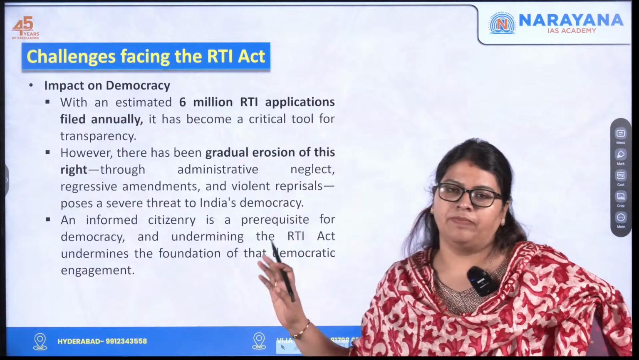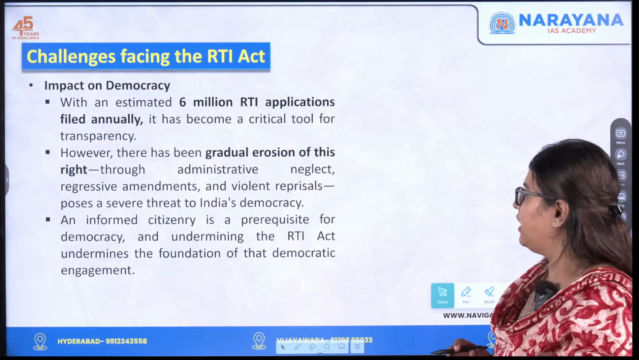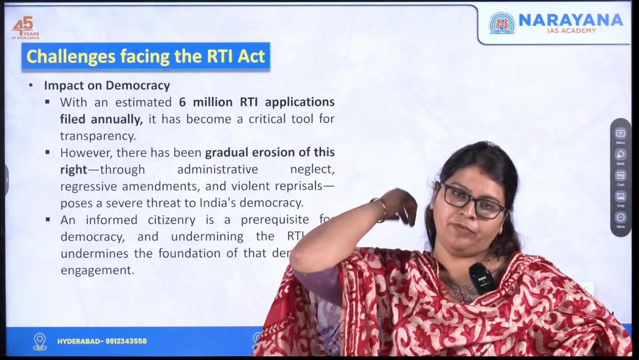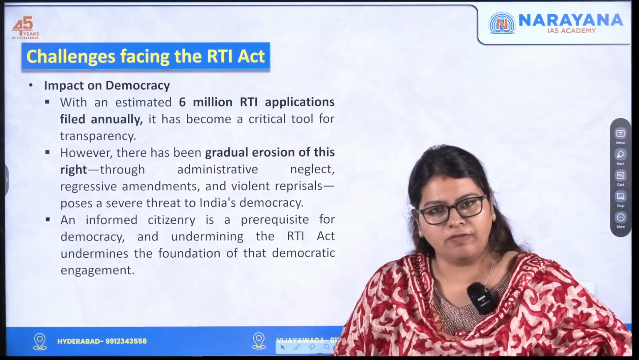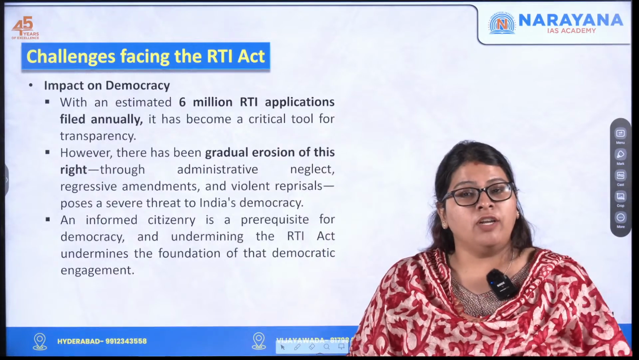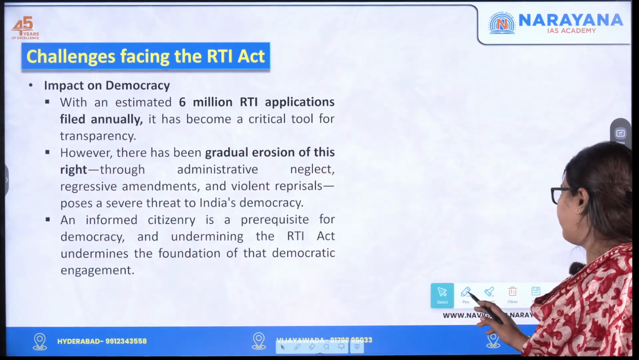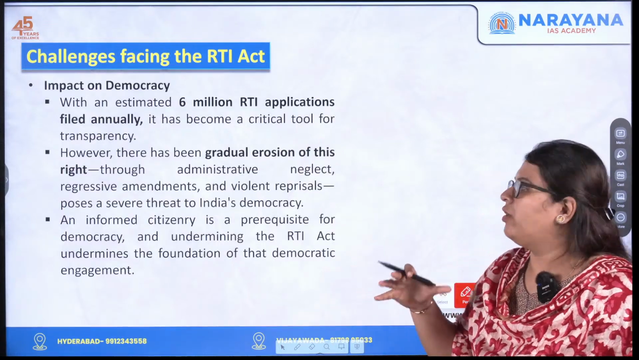And the last one is, it has a severe implication on democracy. So what is a democracy? For the proper functioning of a democracy, the citizens have to be informed about the policy regulations of the government. When that doesn't take place, through the malfunctioning or the lack of implementation of the RTI Act, what happens? It results in a severe impact on democracy.